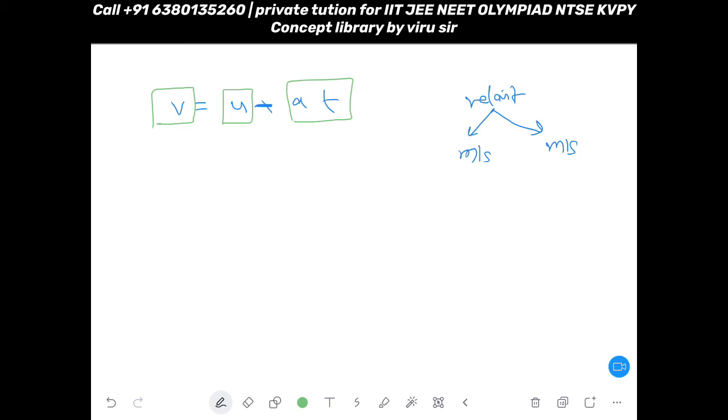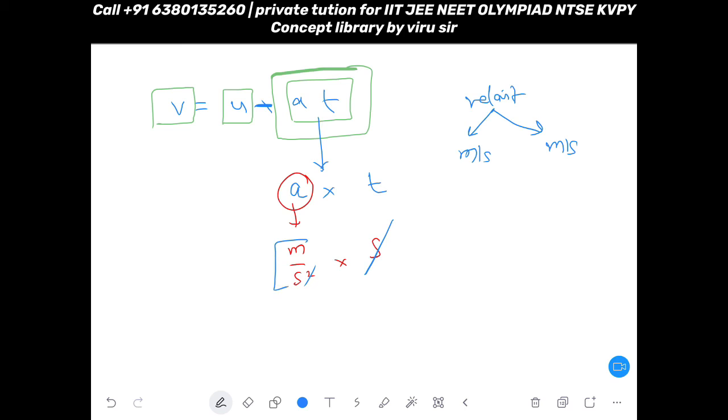Even this term has the same unit, meter per second. How? You can see acceleration into time. Acceleration has unit meter per second square and time has unit second. So 1 second you can cancel with the square second, so meter per second will be remaining.